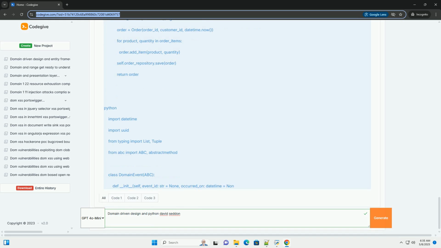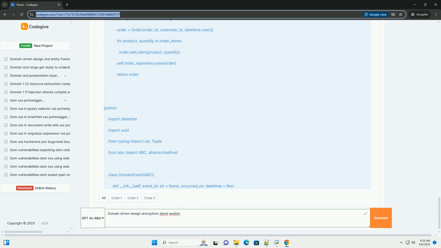Flexibility: Python allows you to use different architectural styles and libraries to support your DDD implementation. Dynamic typing: while controversial, dynamic typing can be helpful in the early stages of modeling a domain. It can allow you to focus on the core concepts and defer some of the type-related details until later. Rich ecosystem: Python has a wide range of libraries for data access, web frameworks, and other tools that can be used in a DDD application.